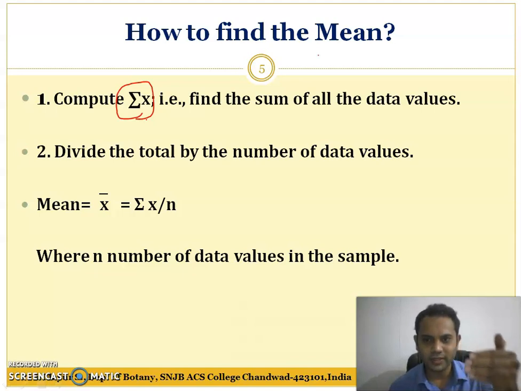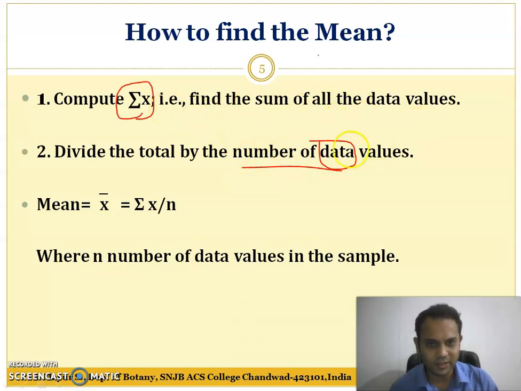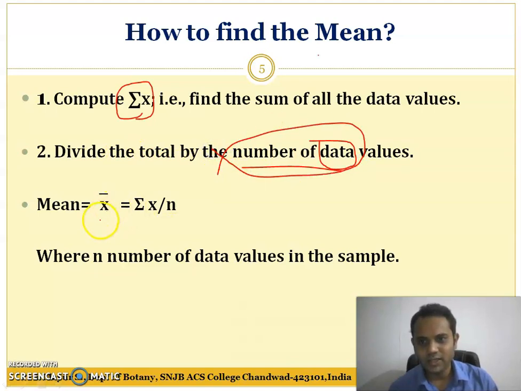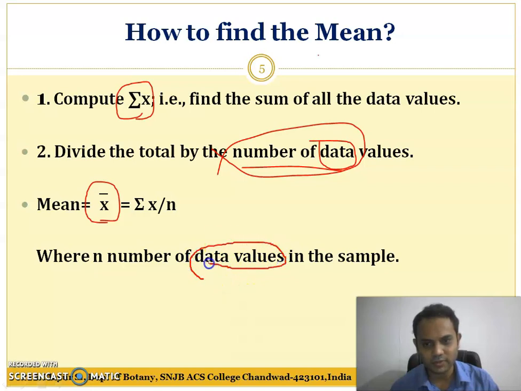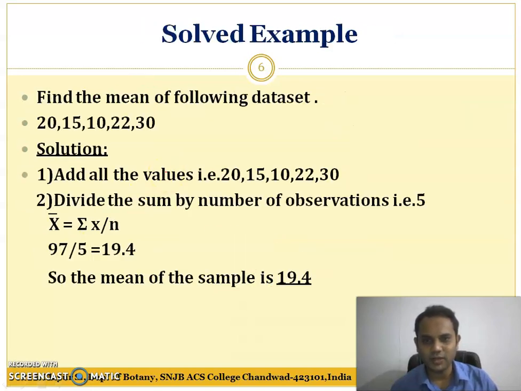So we have to take the sum of all the data values and divide it by the total number of data values. X bar is equal to summation of x upon n, where n is the number of data values, or simply the observations. In this fashion we are going to calculate the mean.